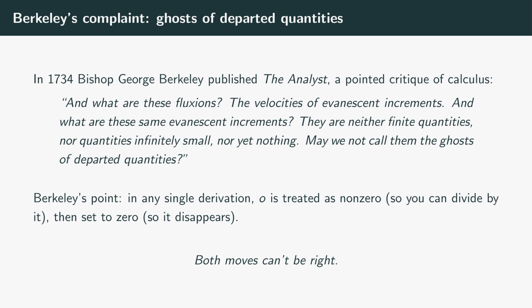If it's 0, you divide it by 0. If it isn't 0, you have no business throwing it away at the end. He called them the ghosts of departed quantities. The phrase has stuck for almost 300 years because it's exactly right. In 1734, calculus was producing correct answers, and nobody could defend why. The formulas worked, the reasoning didn't. And mathematicians lived with that gap for nearly a century, because the formulas were too useful to give up, and the foundations were too rotten to trust.